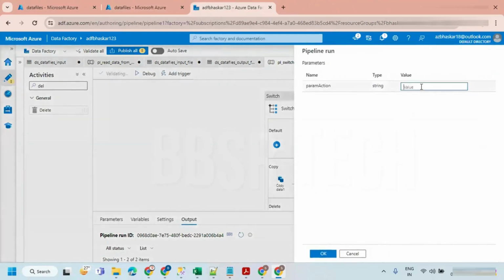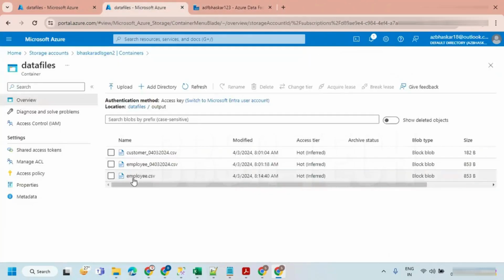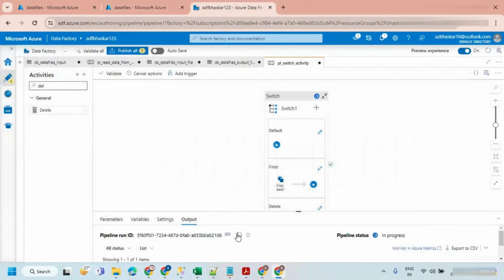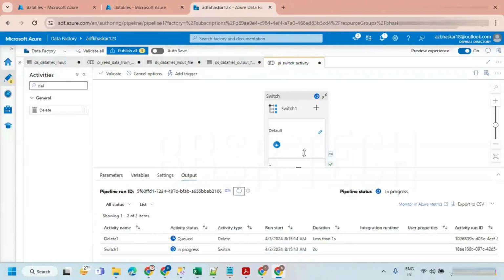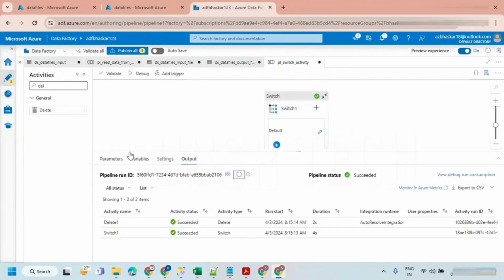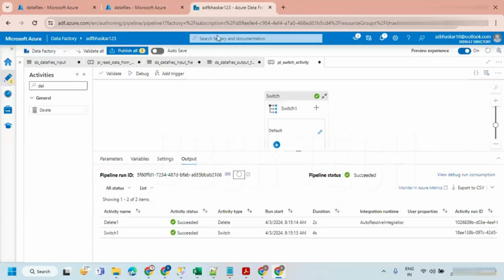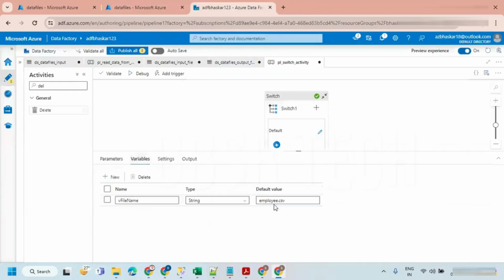So when I run the second time, I'm just going to say delete. When I say delete, it is going to delete the file from the output directory. From the output directory means this file will be removed. Let's hit OK. Now if you go and refresh here, you cannot see the employee.csv file.